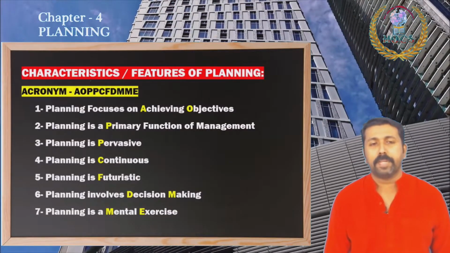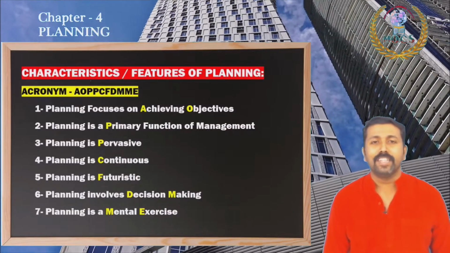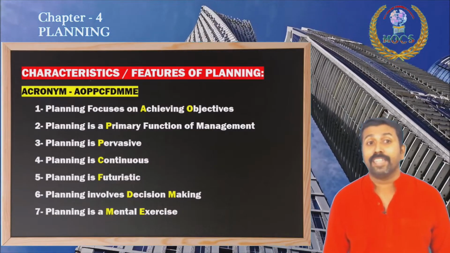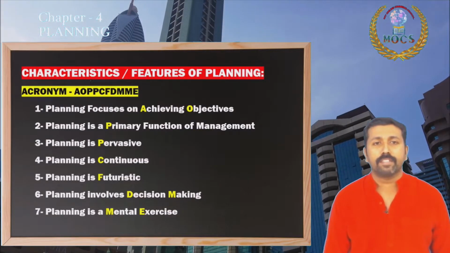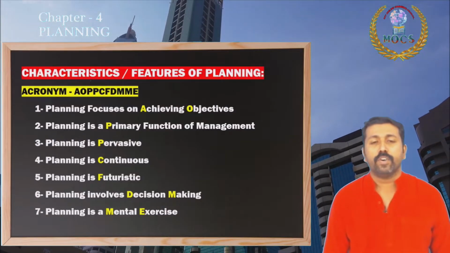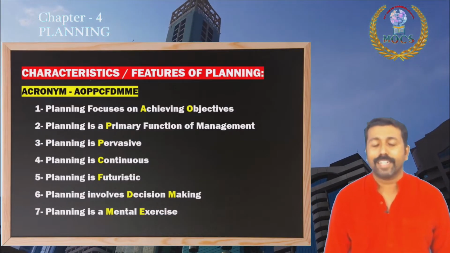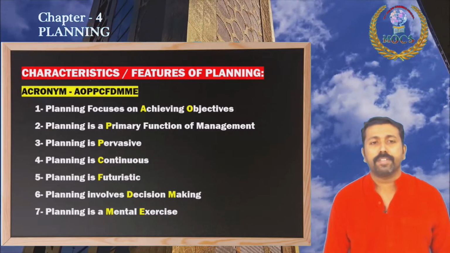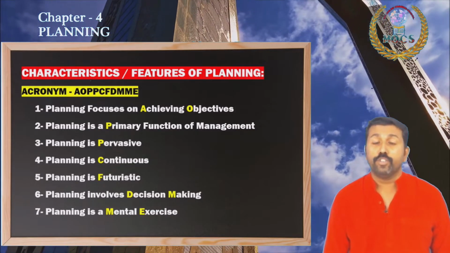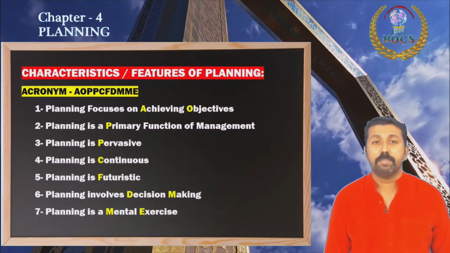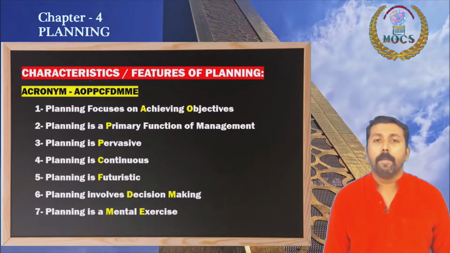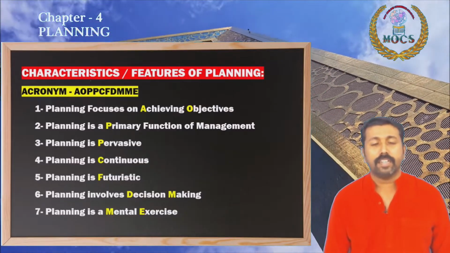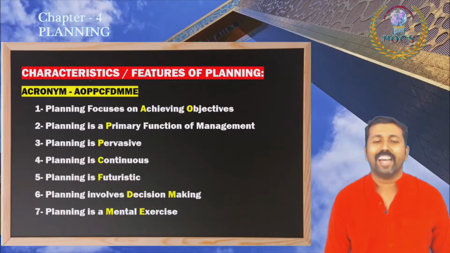Coming to the 4th chapter, planning, you know very well, an important chapter. We will definitely get 1 6-mark question from this area. Kindly go through the features first. Planning is focusing on achieving organizational objectives. It is the primary function of management, it is all pervasive, a continuous process, futuristic process, decision making helping process, mental exercise, intellectual process. So clear, and please remember the acronym.